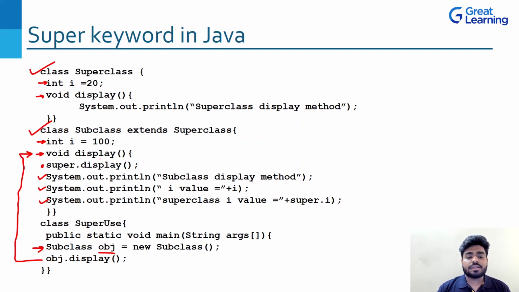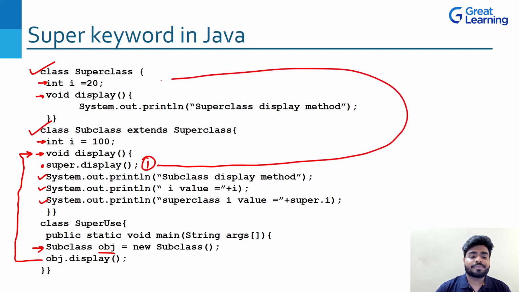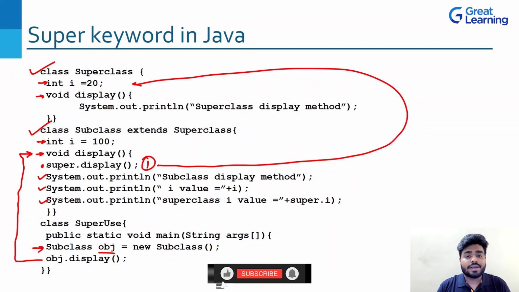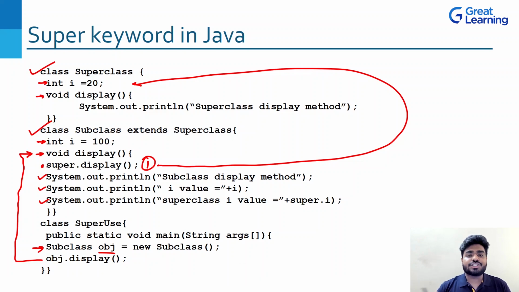Now, once it goes inside the display method, the very first line, what is written? Super.display. So it will directly jump from here to the superclass method. That is what I told you. As soon as the compiler sees the super keyword, it will directly jump to the superclass, the parent class.